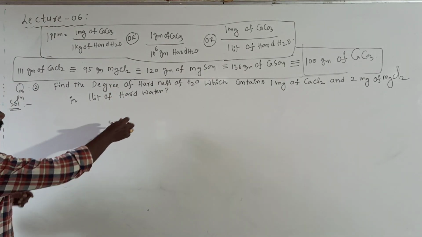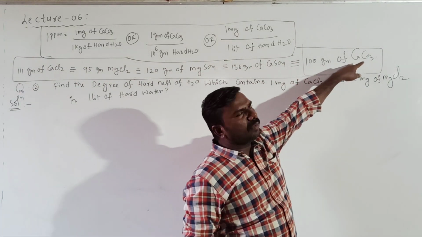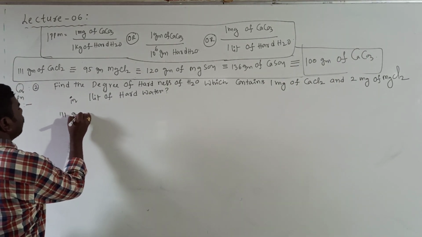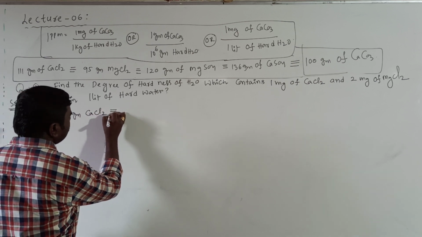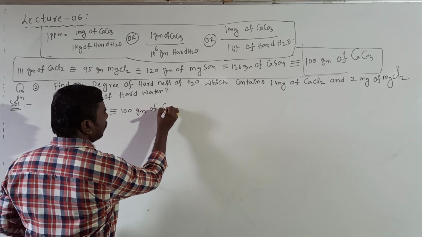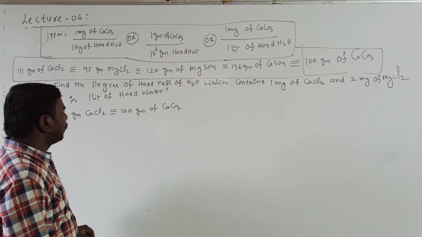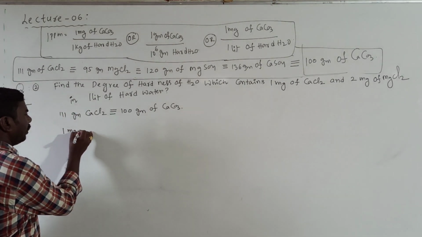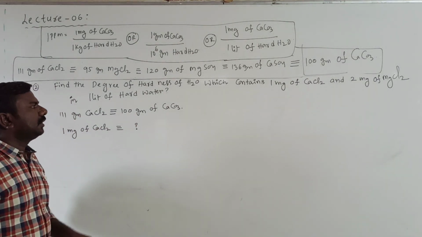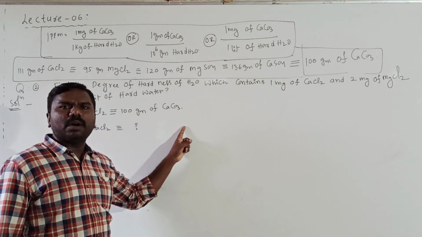Now, first one, CaCl2. The relation between CaCl2 and calcium carbonate is required. 111 grams of CaCl2 is equivalent to 100 grams of CaCO3. Clear? How many milligrams are given in the question itself? 1 milligram of CaCl2 is equivalent to how many grams of CaCO3, that is equal to hardness.